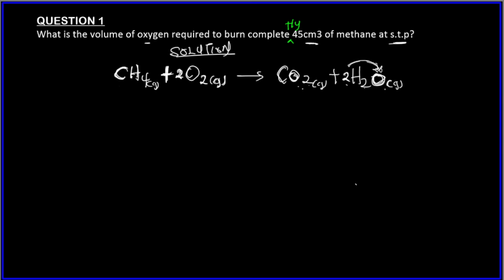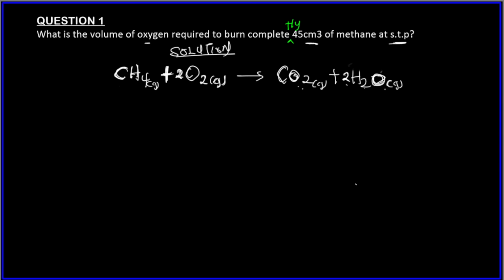So this equation is balanced. We have four atoms of oxygen on the reactant side and four atoms of oxygen on the product side. Always remember to write your balanced equation. Always remember, very, very important. As we continue, we will develop a step-by-step method of solving questions on it.